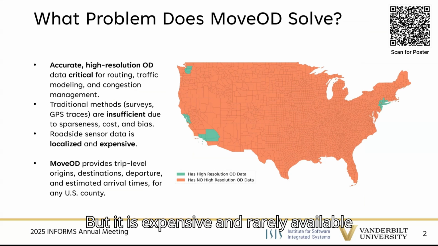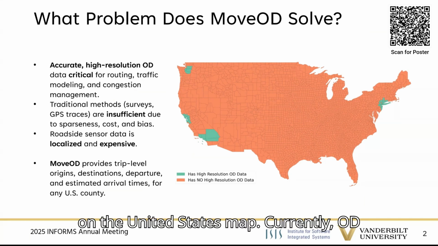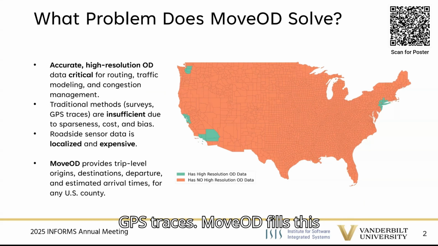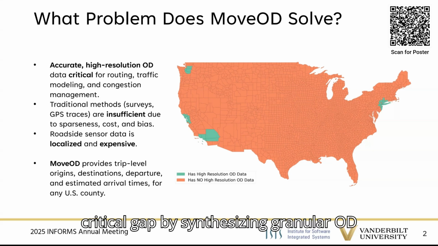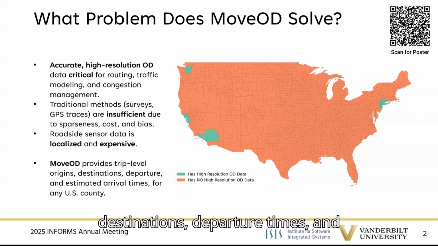But it is expensive and rarely available outside major cities, as marked in green on the United States map. Currently, OD data relies on costly surveys or sparse GPS traces. MoveOD fills this critical gap by synthesizing granular OD data, which provides trip-level origins, destinations, departure times, and arrival times for any US county.